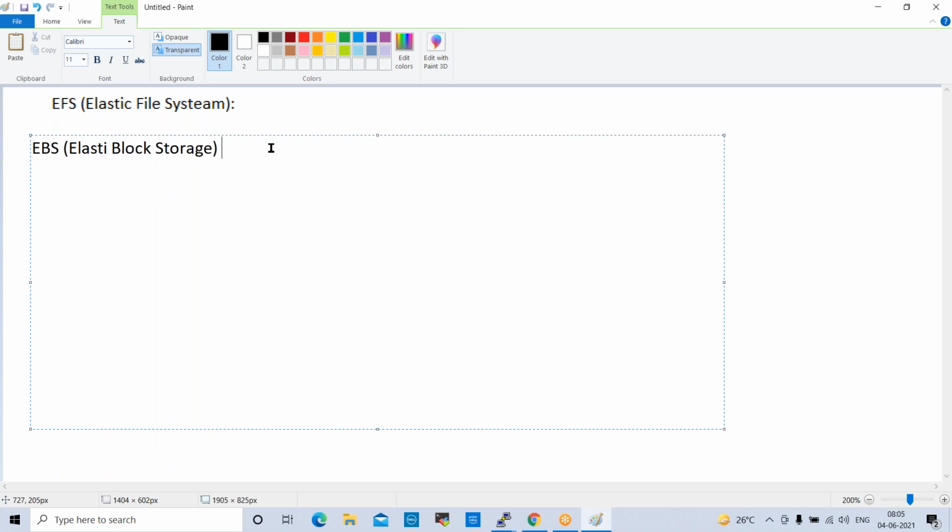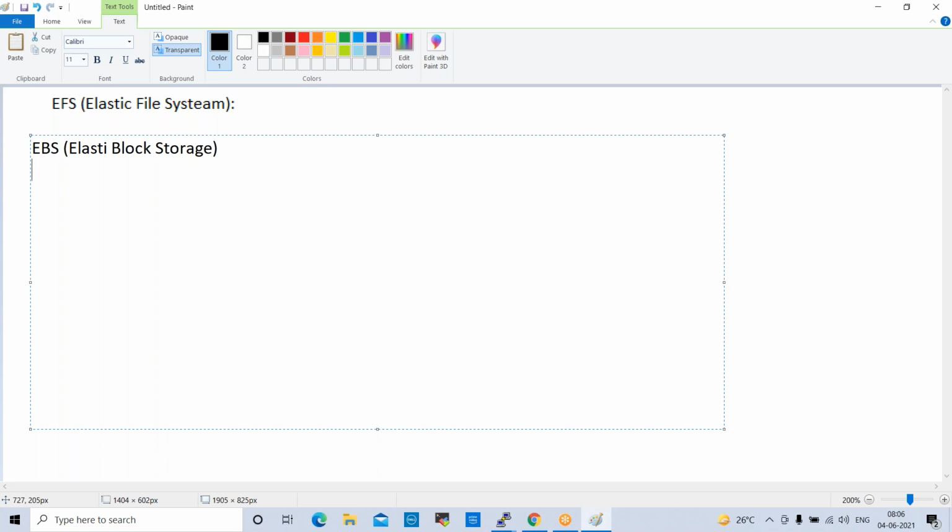An EBS volume is a volume we can create from 1 GB to 16 TB, and we can attach it to an EC2 instance. We can compare EBS volumes with SAN storage, storage area network, which is traditional storage.